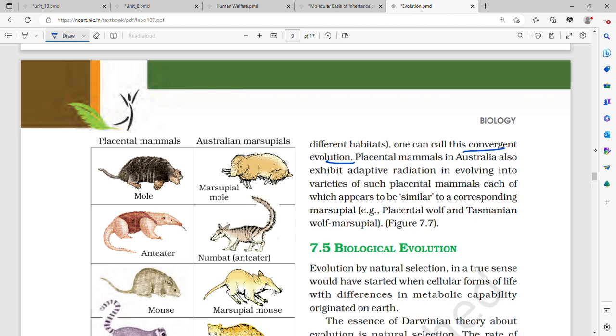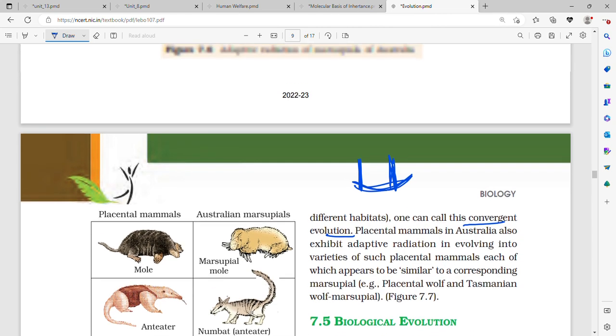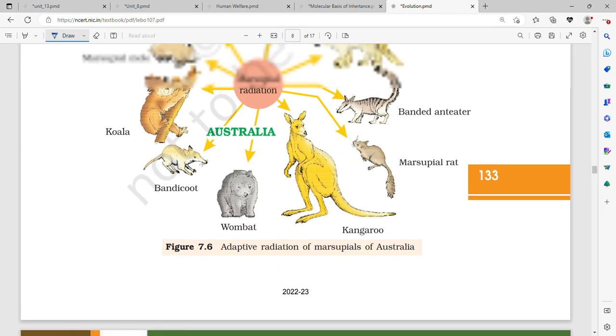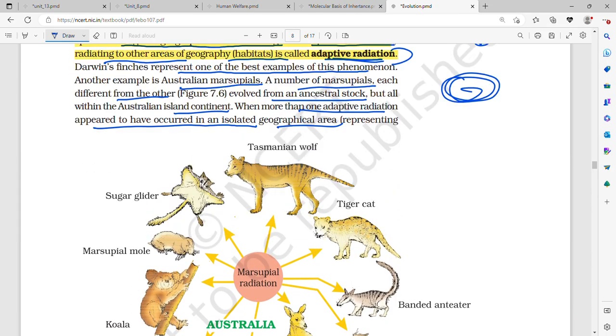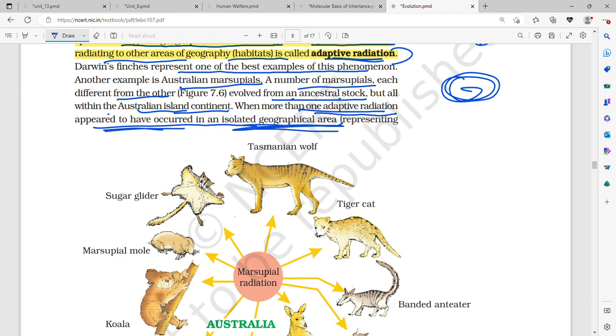What is convergent evolution? Australian marsupials as well as placental mammals together underwent adaptive radiation in a similar pattern. So they evolved together. This is called convergent evolution in the same geographical area. A number of marsupials, each different from the other, evolved from an ancestral stock, but all within the Australian island continent, when more than one adaptive radiation appeared to have occurred in the same isolated geographical area.